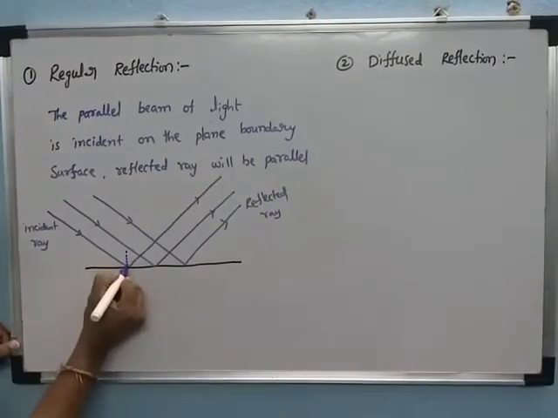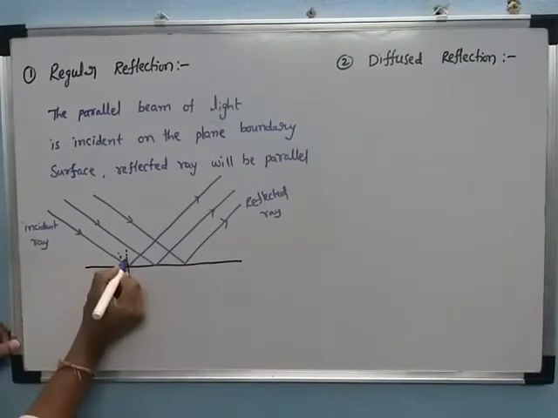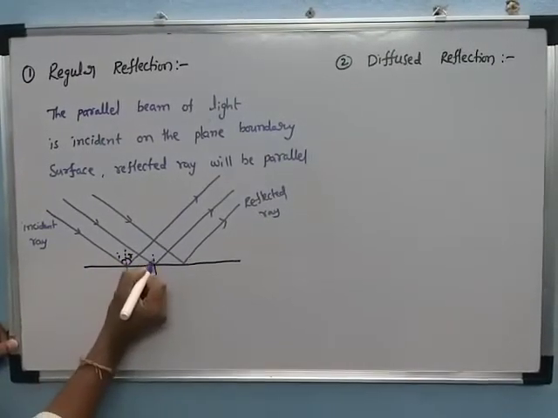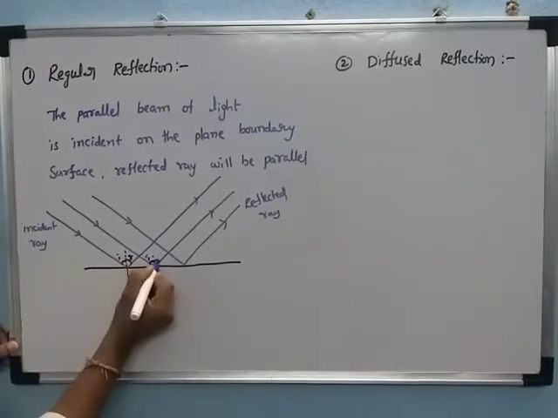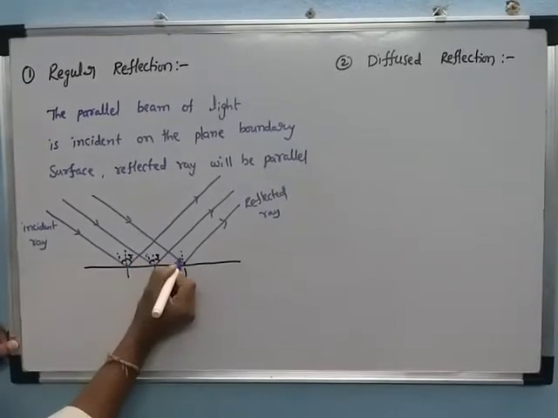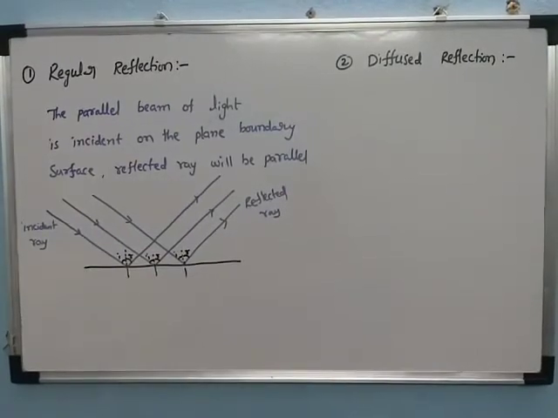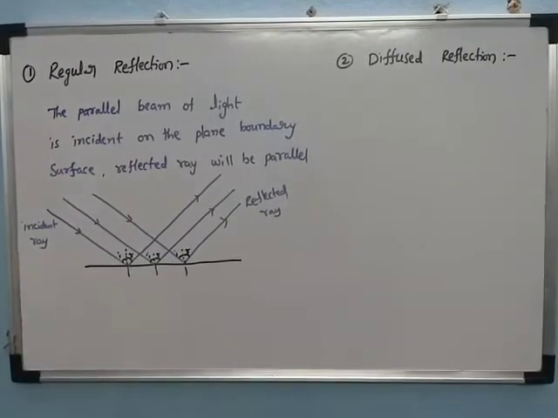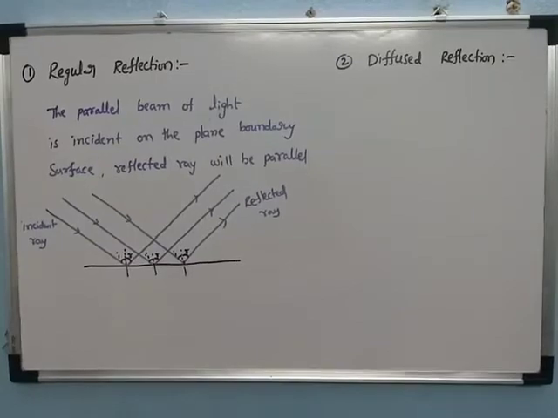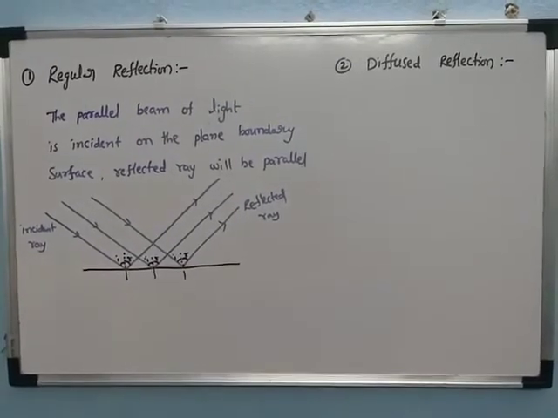Now here, it's a normal, with the angle of incidence I and the angle of reflection R. This is I and this is R. This is the normal, the angle of incidence, and the reflected ray's angle is R. Now this is called a regular reflection. Next we are discussing the diffused reflection.